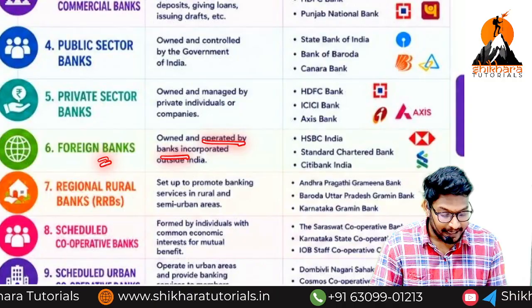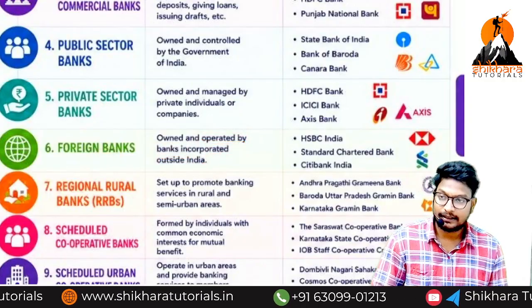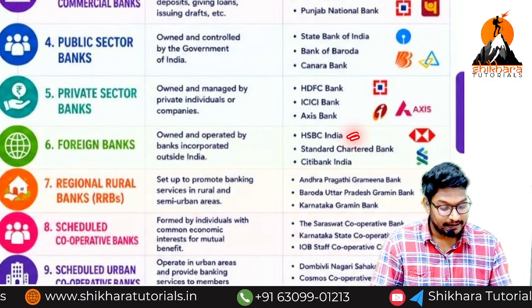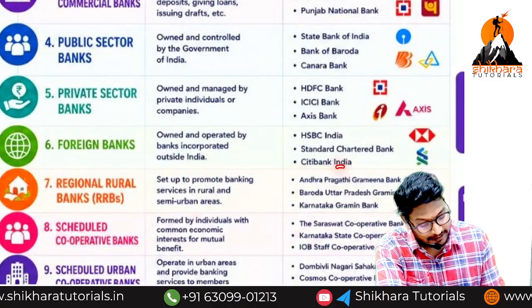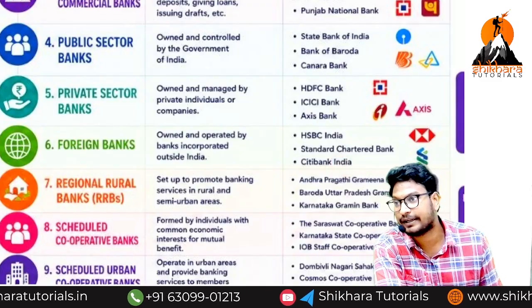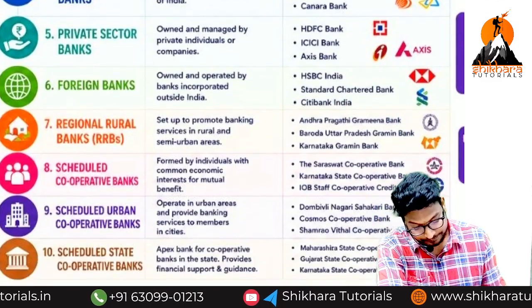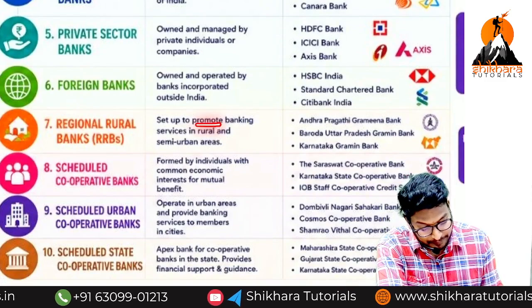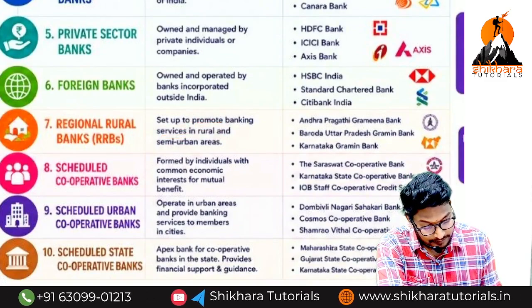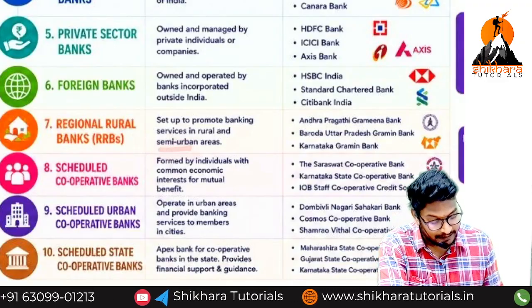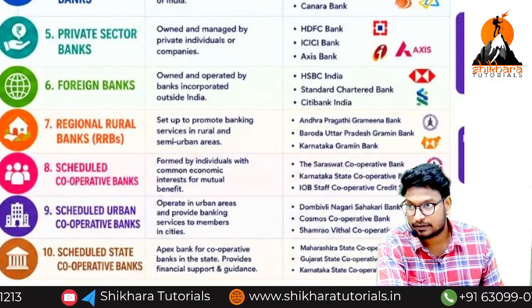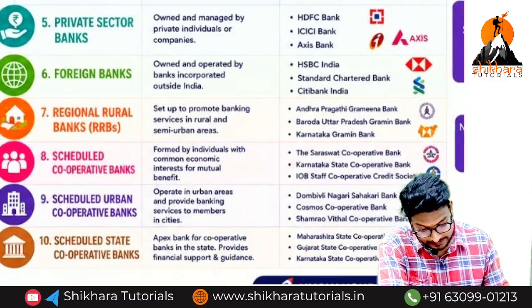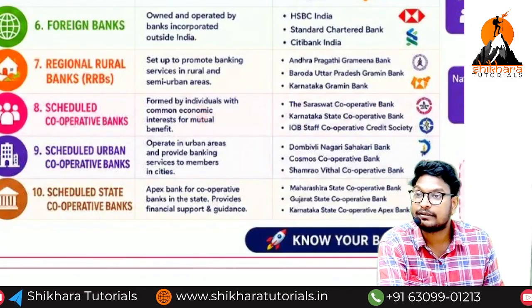Next, foreign banks means what? Banks operated by banks incorporated outside India. HSBC, Standard Chartered Bank and Citibank are called foreign banks. Next, RRBs are set up to promote banking services in rural or semi-urban areas. Concentrating on the villages, that is called RRBs.